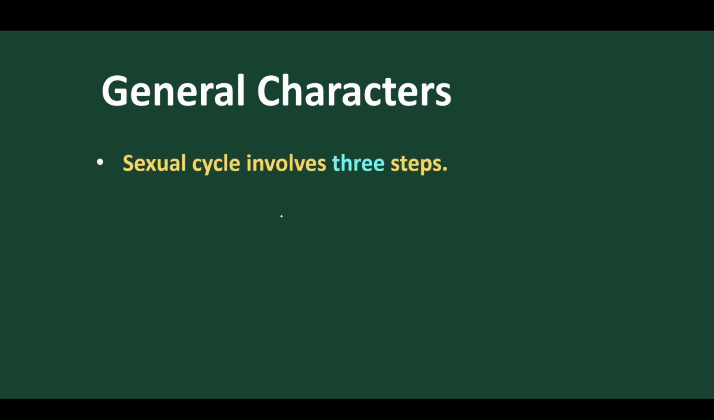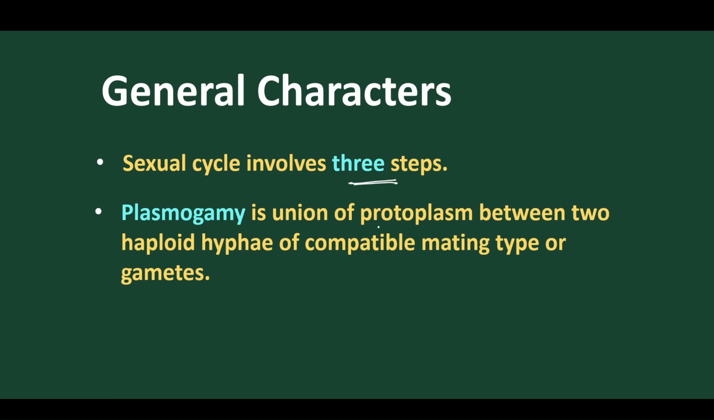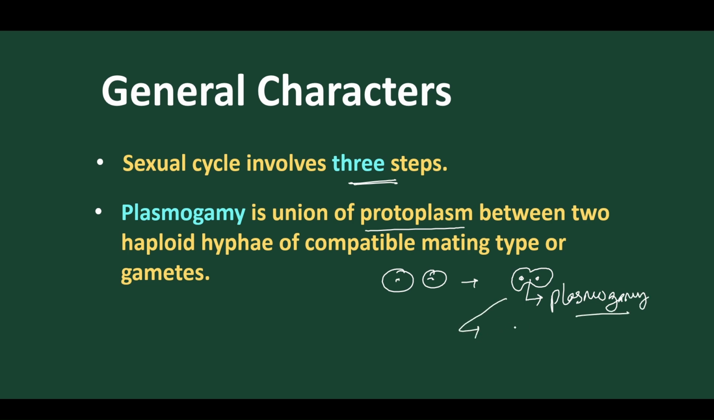Now let's discuss. The sexual cycle involves 3 steps. What are they? Plasmogamy, karyogamy, and meiosis. Plasmogamy means the union of protoplasm. So this is a cell, and this is a cell. Initially when both cells come together, the union of protoplasm takes place, and this is called plasmogamy. The first stage is union of protoplasm. After that, both the nuclei fuse, and then it's called karyogamy.